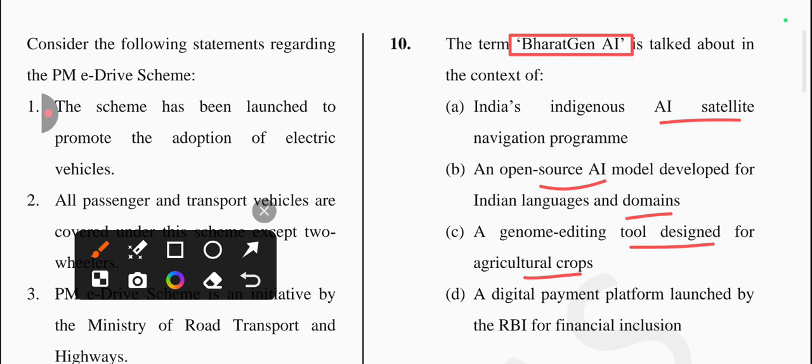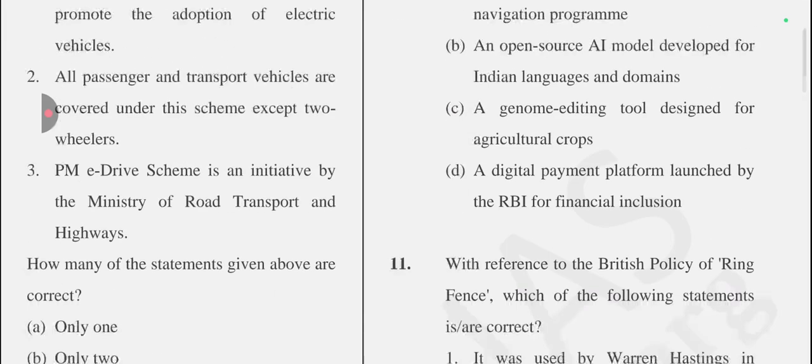So answer for this question is option number B is the correct one, which is Bharat Gen AI is an open source AI model developed for Indian languages and domains.